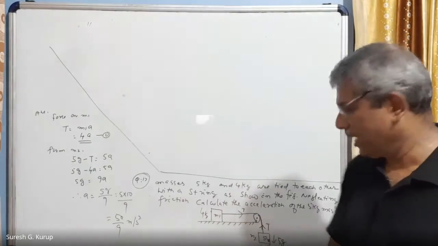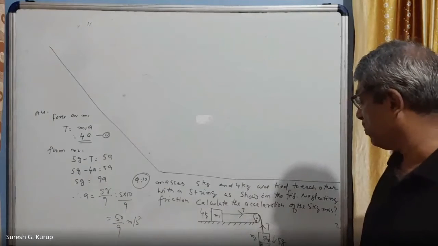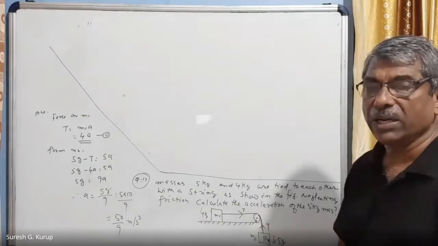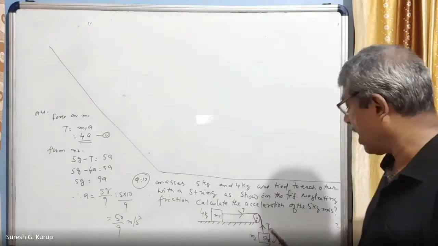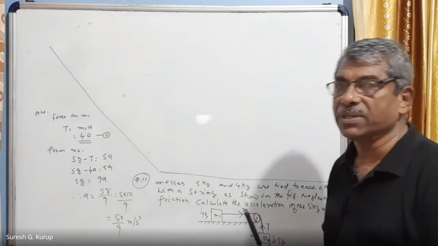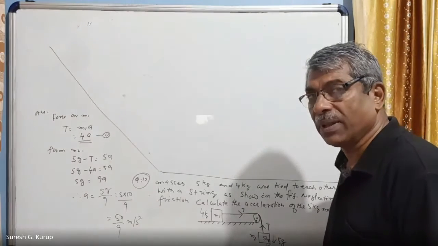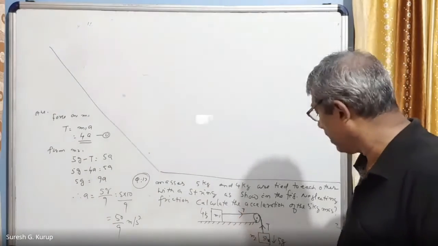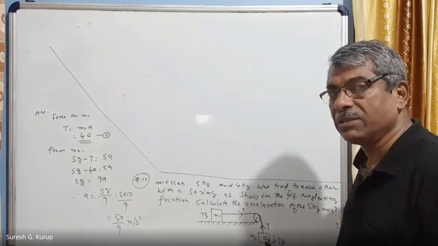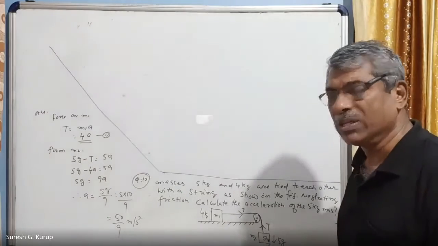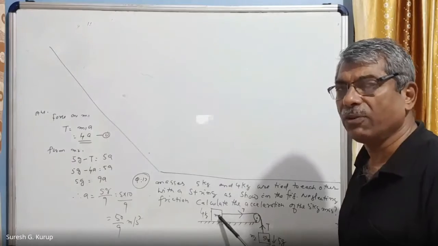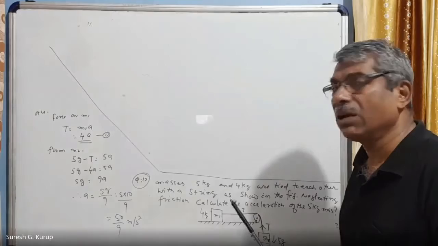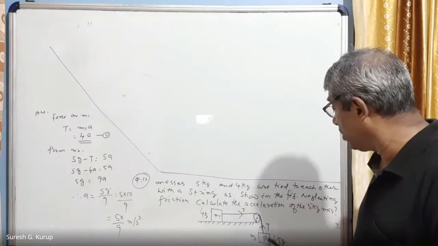Done, right? Next is the 5 kg body. On this 5 kg body, weight is acting vertically downwards, and T is acting vertically upwards. Here the gravity is cancelled by normal reaction. But here the gravity is not cancelled. This is free to move downwards. But the other body is not free to move downwards. Therefore, its weight is cancelled by the reaction force applied by the surface of the table.